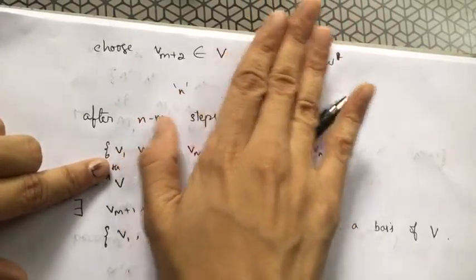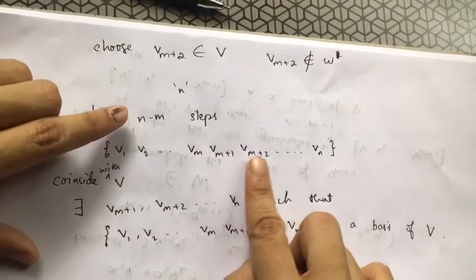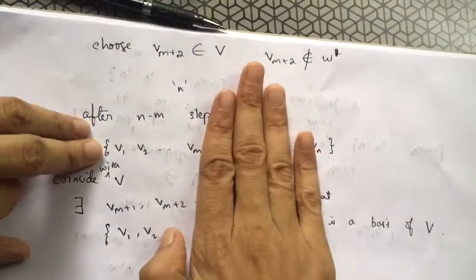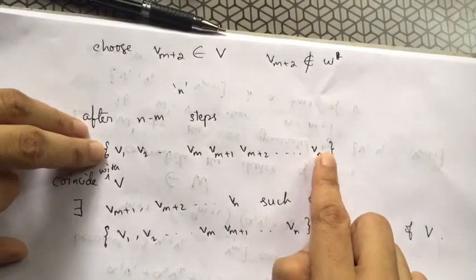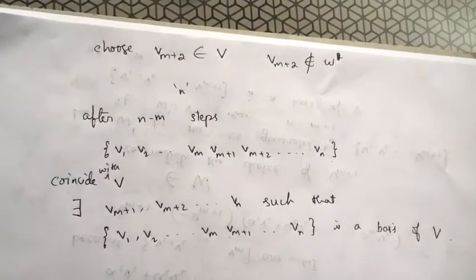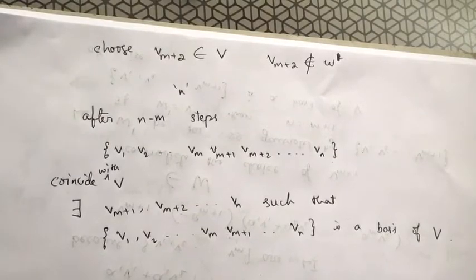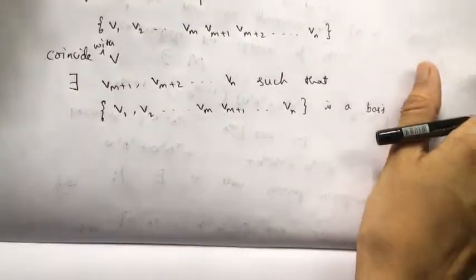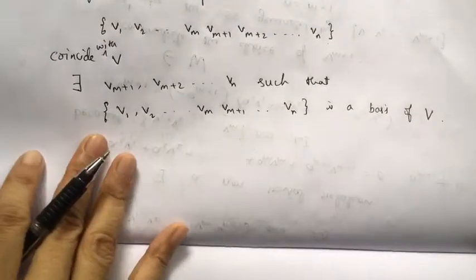After n minus m steps, I'm getting these extra vectors, so that this is completed to form a basis of vector space V. So based on this proposition, I have a few corollaries.